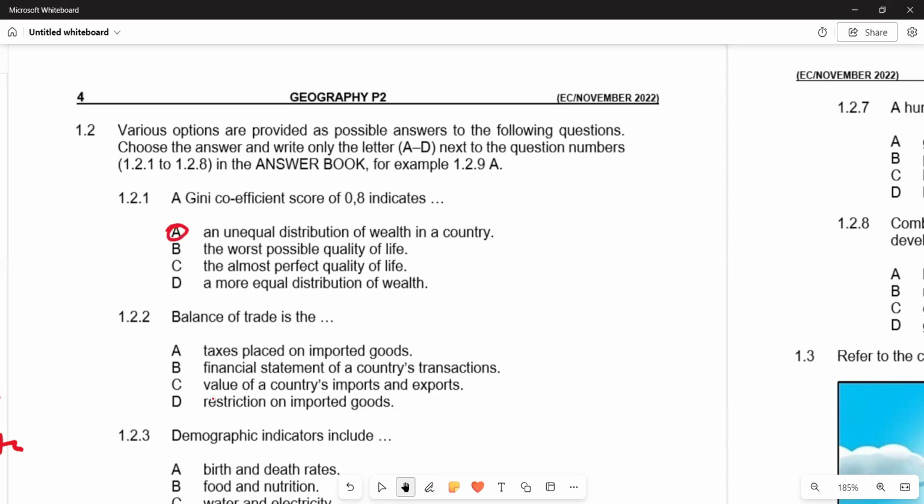Then 1.2.2 reads: the balance of trade. The balance of trade basically is the difference between the monetary value of a nation's exports and imports over a certain period. Obviously, usually the period will be 1 year, so on an annual basis. So on balance of trade, at the end of it, we are going to have a surplus or a deficit, a trade surplus and a trade deficit.